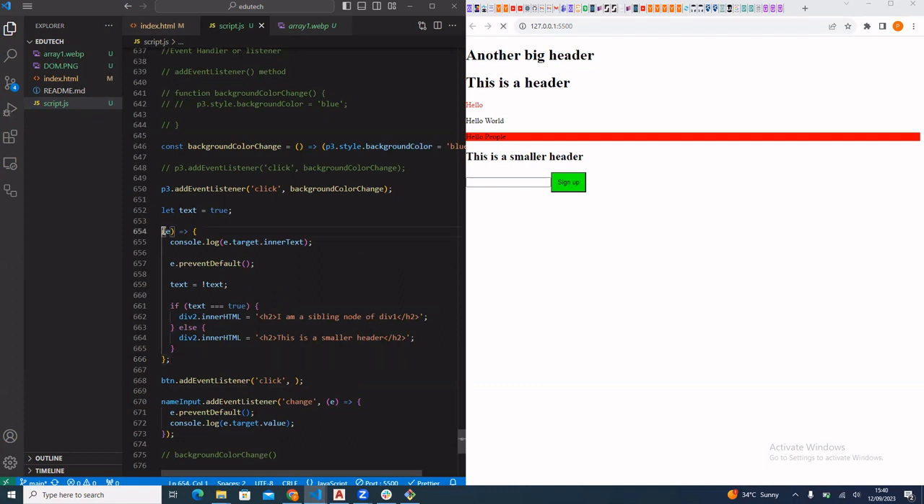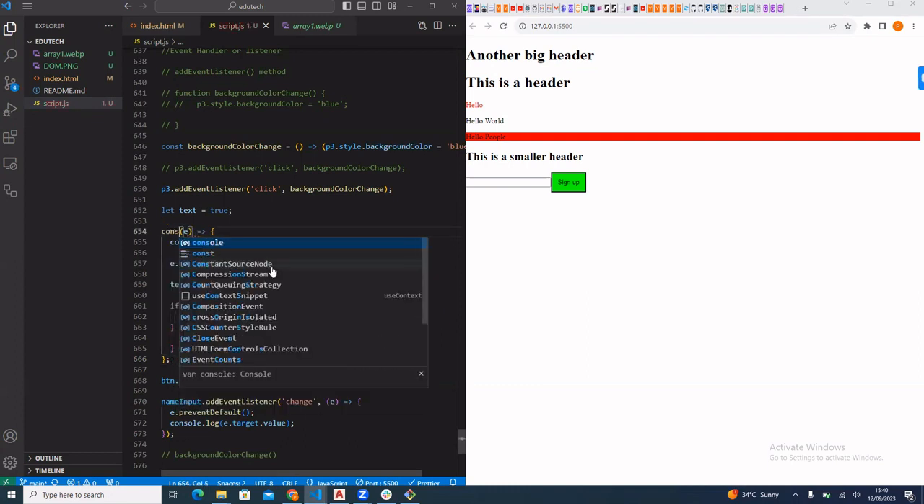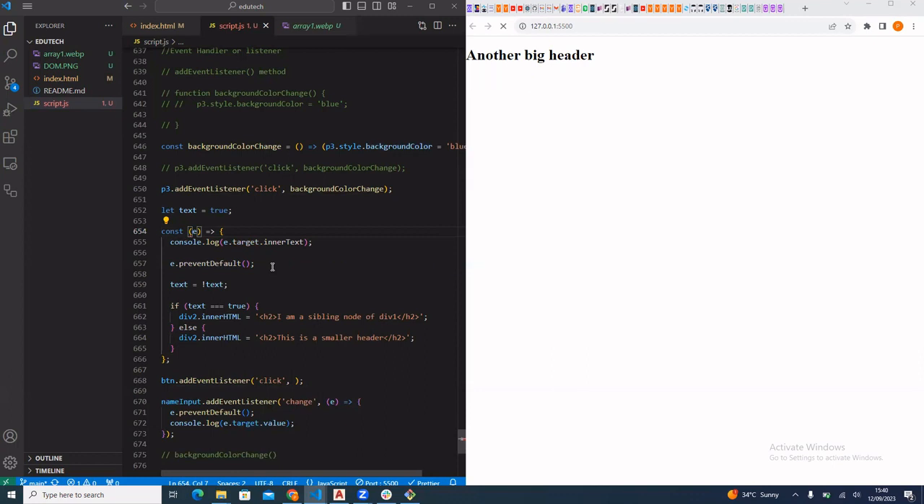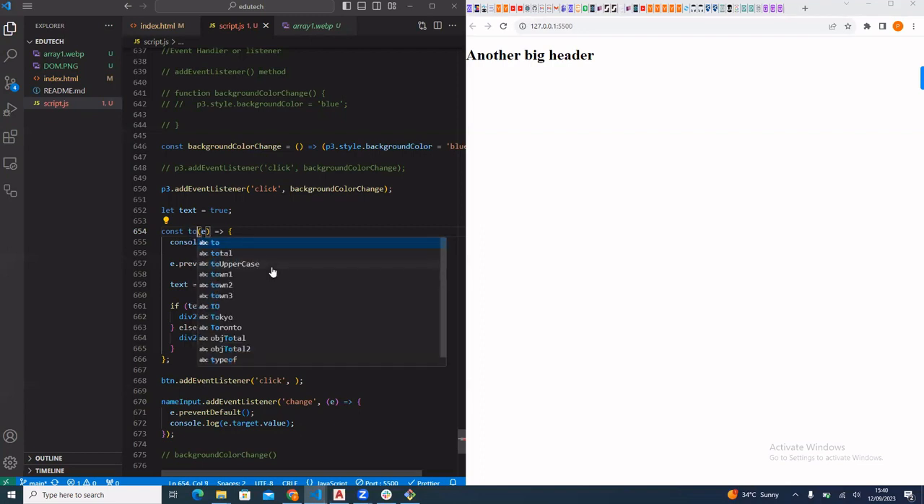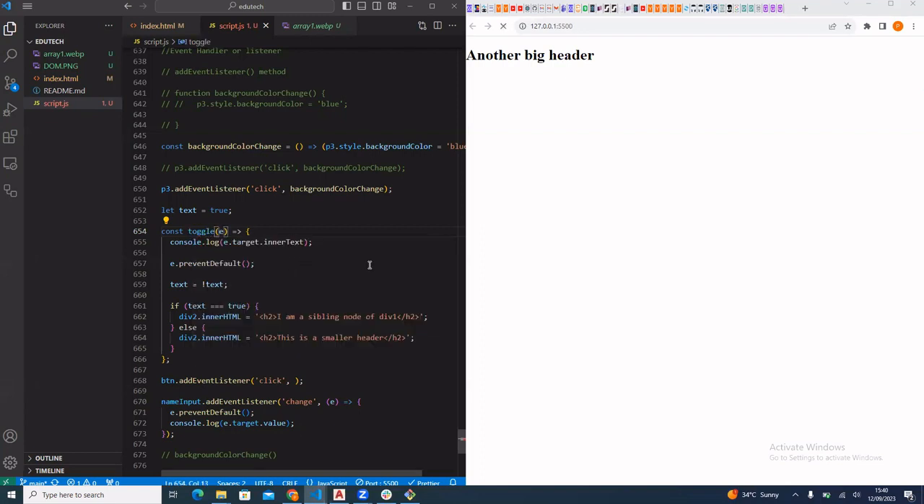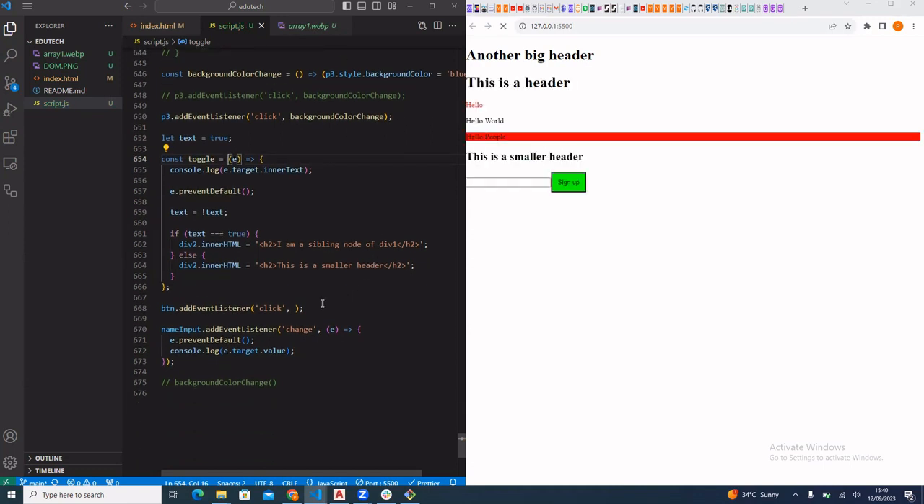Okay. So this is another thing. Now we have to give it a name. What name should I give it? Toggle. Okay. So we come here and we change this to toggle. We declared the function outside, and we're writing the name inside here. Okay, so let's see what this gives us.